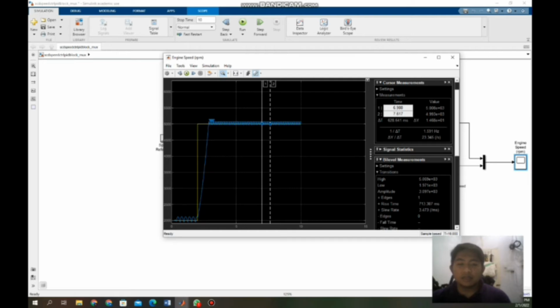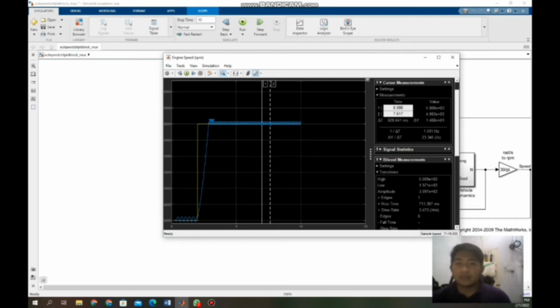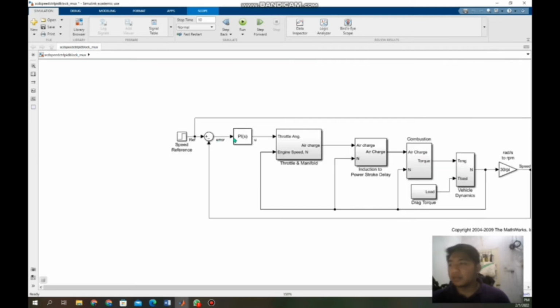Rise time is 0.692 seconds from 10% to 90%. Settling time is 0.104 seconds, and the maximum overshoot for this graph is 5084.